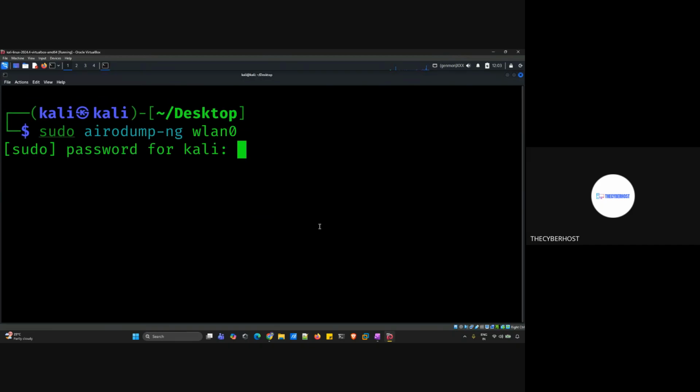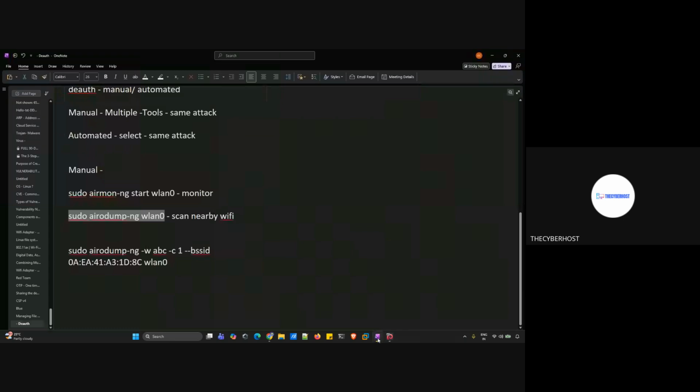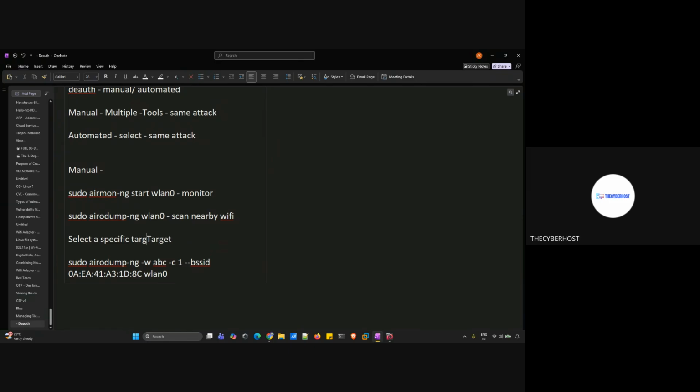You can paste it here, give the password, and wait for the output. Once you're done with this, the next thing we need to do is select a specific Wi-Fi target. Now, in this case, we are going with a specific target.